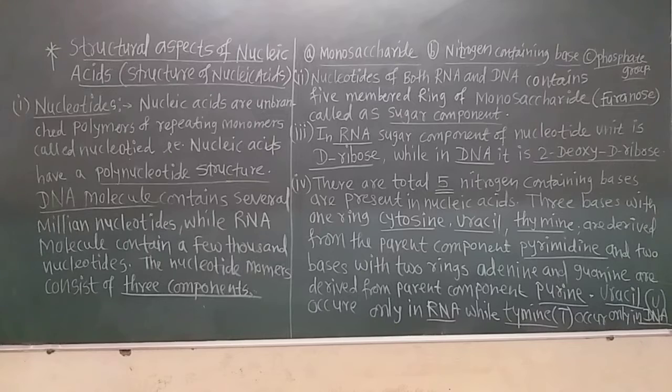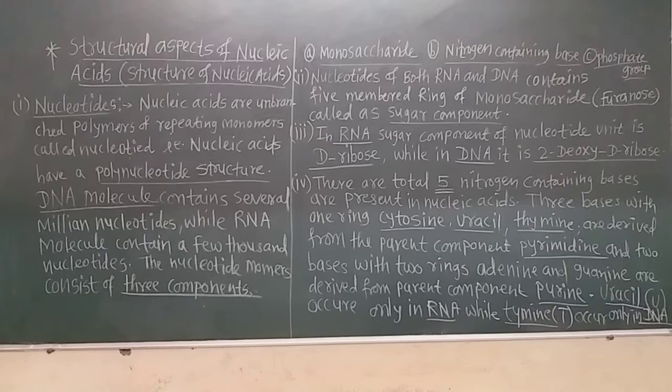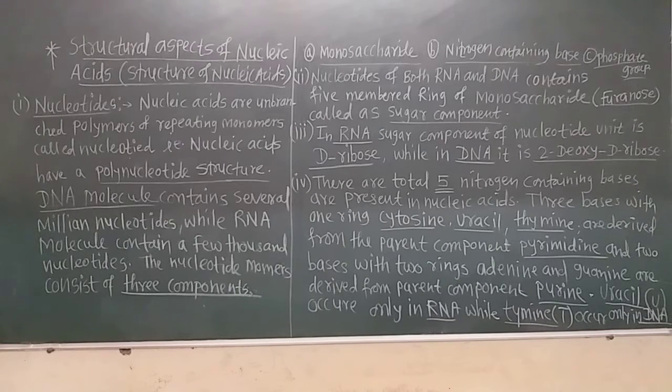Remember that DNA has the double helix structure like a staircase. We will see that after this. Now the DNA molecule contains several millions of nucleotides. Remember that DNA is very complicated. It has millions, 10 lakhs, of nucleotides. But in RNA there are only a few thousands of nucleotides. The nucleotide monomer consists of mainly three components: monosaccharide sugar, nitrogenous base and phosphate group.